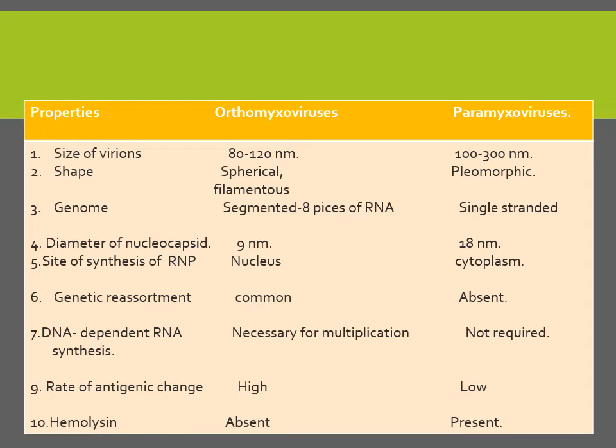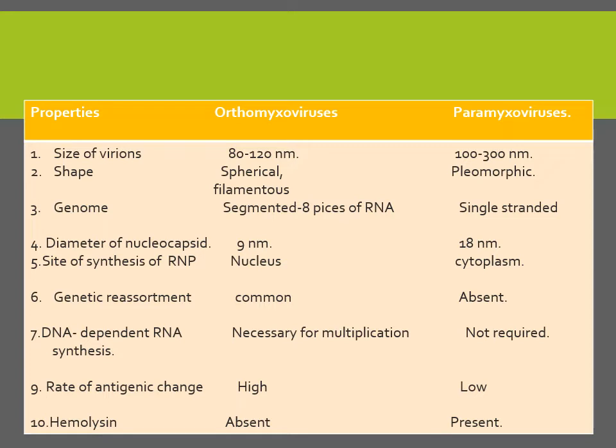Now what is the difference between these two groups which come under the myxoviruses, that is the orthomyxovirus and the paramyxovirus? They are very much different from each other, although they come under this one group because they have the affinity for the mucin receptors present on RBC. Now the size of orthomyxovirus is a little bit smaller than the paramyxoviruses, as it is 80 to 120 nanometer, whereas paramyxovirus is approximately 2 to 3 times bigger in size, that is 100 to 300 nanometer. Shape is spherical or filamentous in case of ortho, whereas in paramyxo it is pleomorphic. Pleomorphic means it can change its shape.